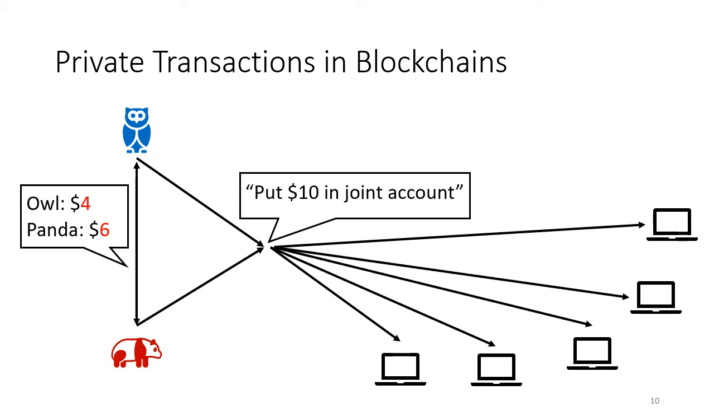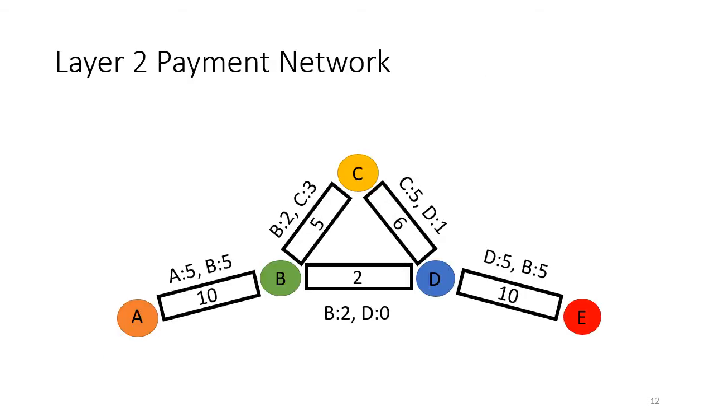However, there are two problems here. The first is that creating and maintaining this joint account requires putting capital into escrow. And putting capital down for a long time has a real cost. And second is that this payment channel, while it can handle some transactions privately, it cannot handle all of them. So for example, if Owl keeps sending money to Panda, it will eventually become bankrupt on this channel and won't be able to use this channel to send more money to Panda, at least until Panda starts sending money back to Owl. So that's one channel in a payment network.